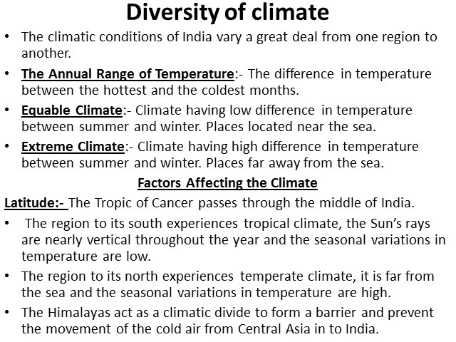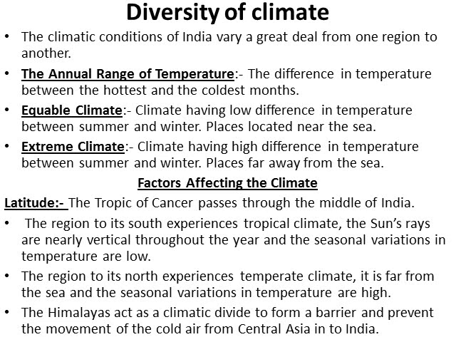Now, extreme climate. What is this extreme climate? The climate having a high difference in temperatures between summer and winter. That means if the variation in temperature between the hottest month and the coolest month is more than 10 degrees Celsius. For example, if you take Delhi, in the summer months it may record around 40 degrees Celsius, and during the winter season it may sometimes record 10 degrees Celsius, even below 10 degrees Celsius. So what is the difference between hottest and coolest? It may be more than 30 degrees Celsius also.